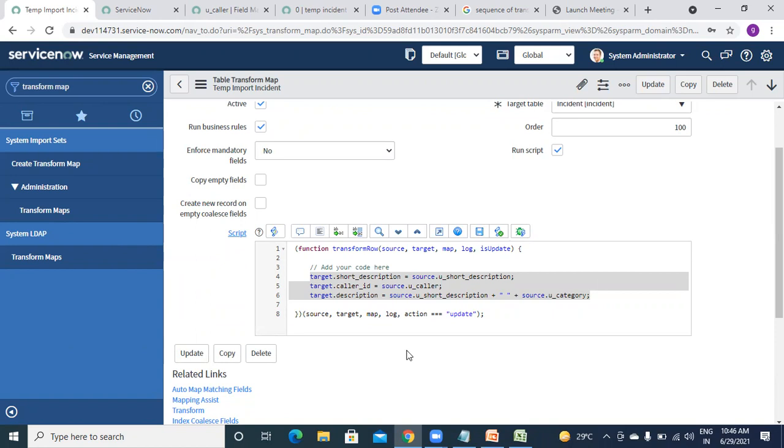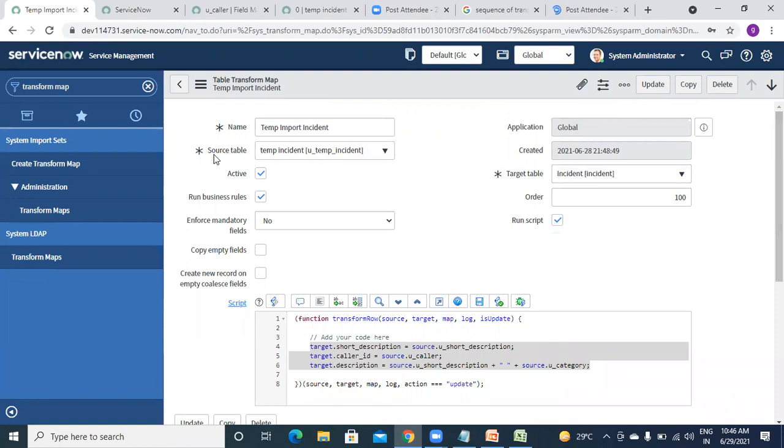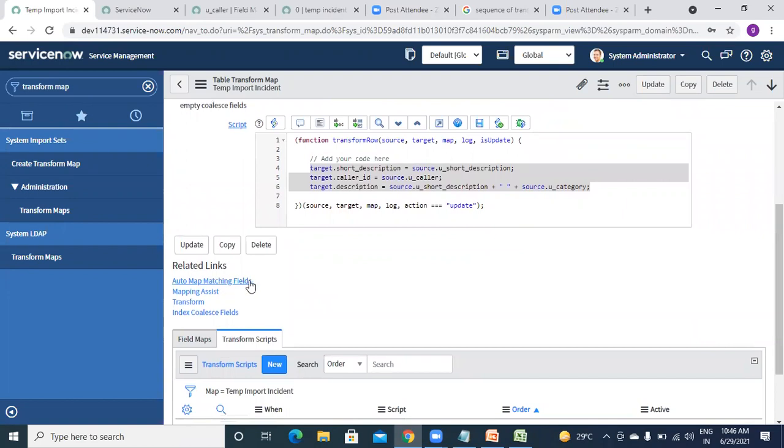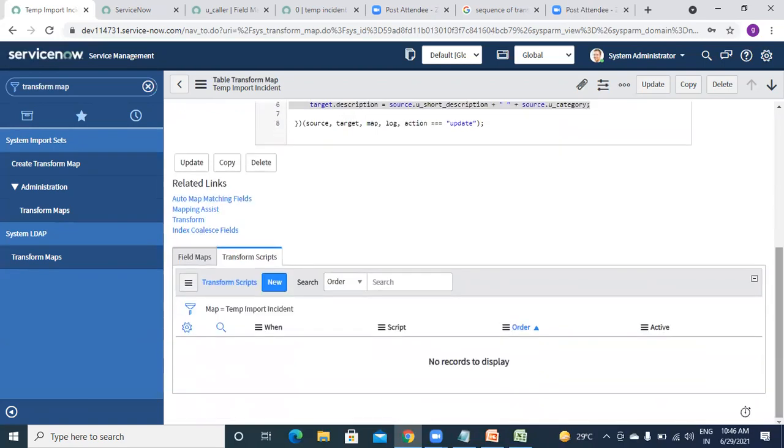We have seen what a data source is, then what a staging table is and how fields get created in the staging table. Then we saw how to create a transformation map and all the fields on it, like the source table and the target table. We got clarity about the three types of script: implicit, explicit, and transformation scripts. We mapped fields both manually and automatically, and we even saw the coalesce field, which is also important.